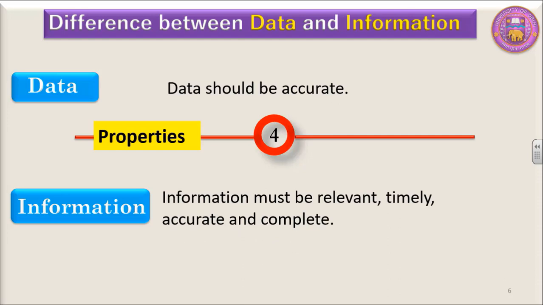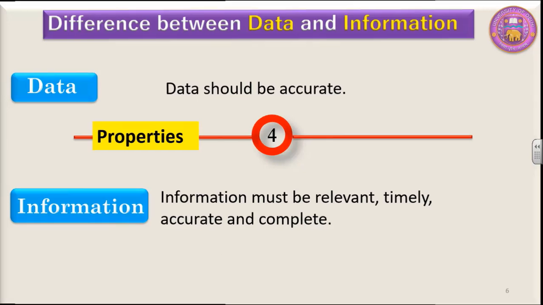Information must be relevant. Relevant here means it must serve our purpose. Information must be timely. Timely here means as and when we need information, it is there. And the next one is that information must be accurate. Yes, it has to be accurate, and information must be complete. If information is not complete, then it is of no use.